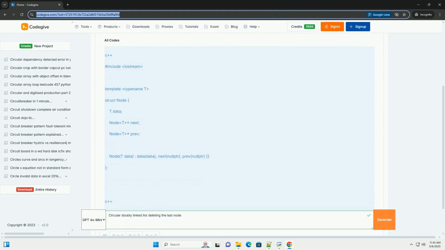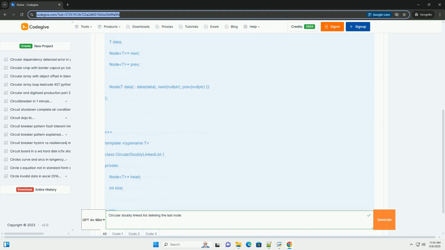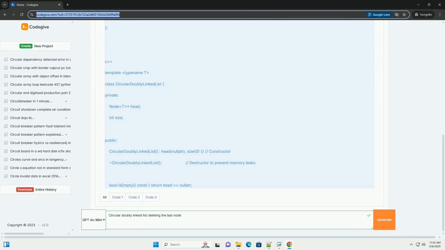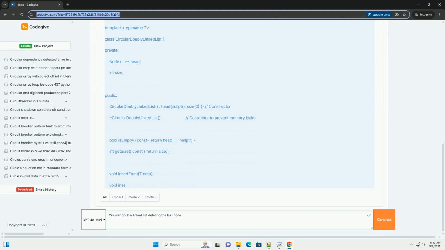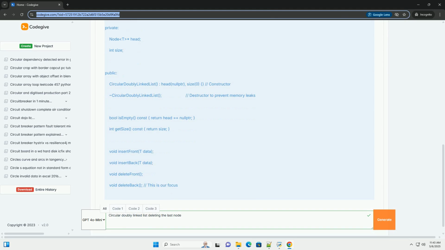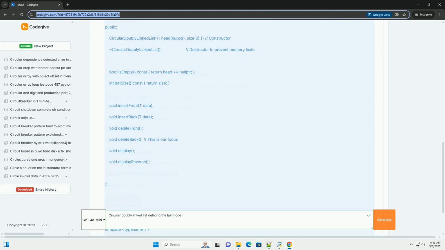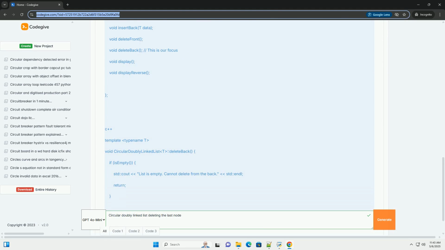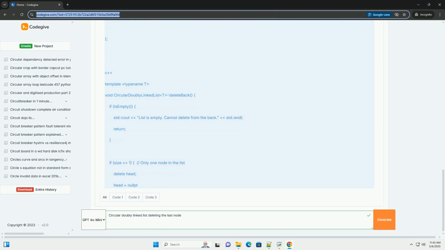OK, let's dive deep into circular doubly linked lists, specifically focusing on the process of deleting the last node. We'll cover the concepts, logic, edge cases, and provide a complete code example in C++. Understanding circular doubly linked lists.